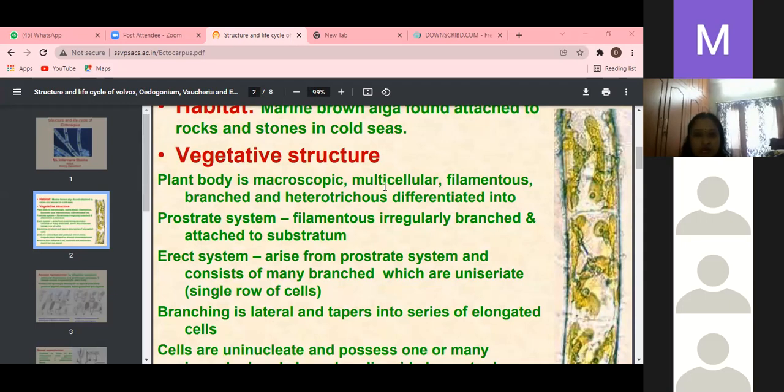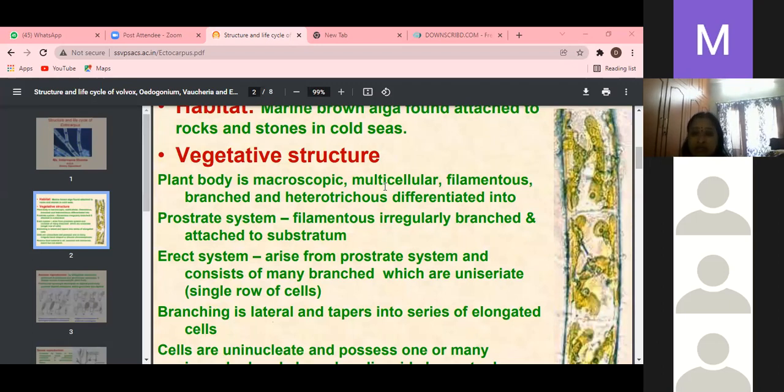In Volvox, what type of thallus is there? Volvox has a colonial coenobium. In Oedogonium, the thallus is unbranched, filamentous and multicellular. That is the Oedogonium thallus. What is the Chara thallus? Chara is a very well developed macroscopic alga. Yes or no, girls? Here nodes, internodes and rhizoids are present.